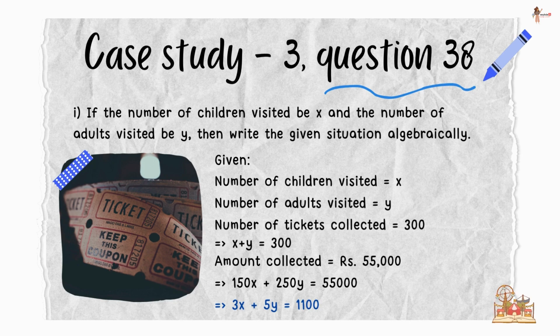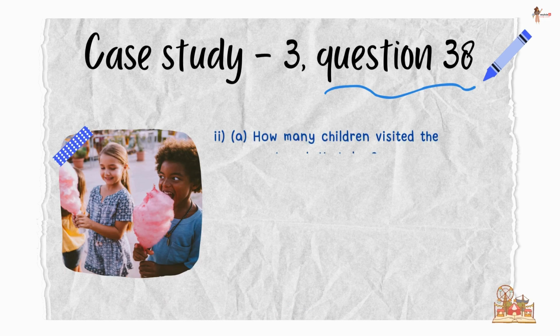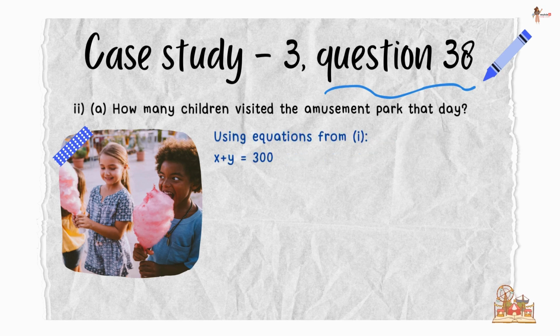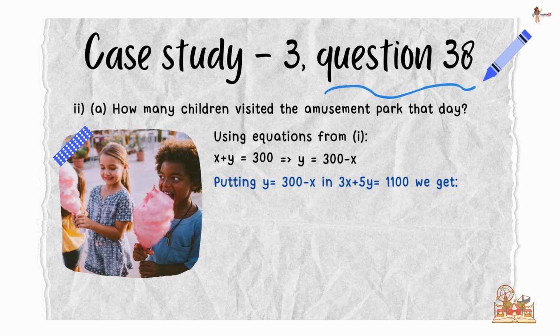Now let's see the next part. How many children visited the amusement park that day? Using equation x plus y equal to 300, we get y is equal to 300 minus x. Now putting it in 3x plus 5y is equal to 1100, we get 3x plus 5 times (300 minus x) is equal to 1100.